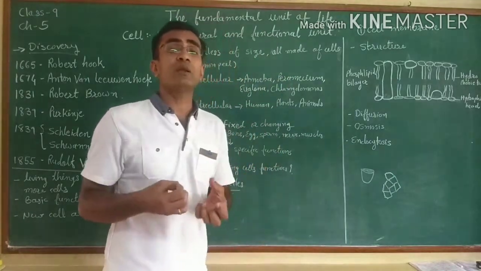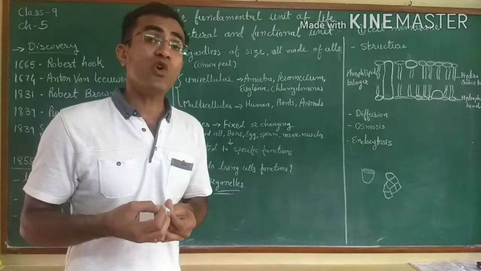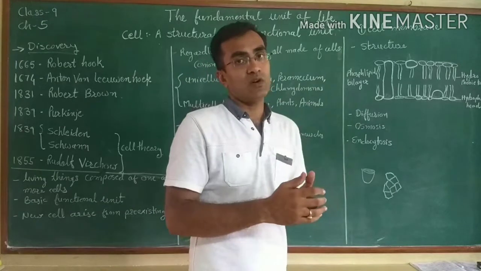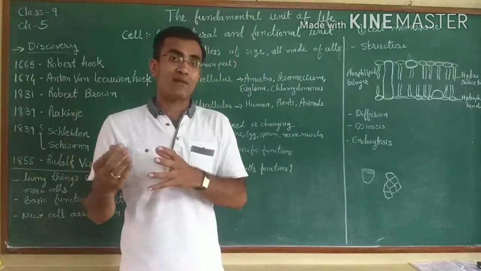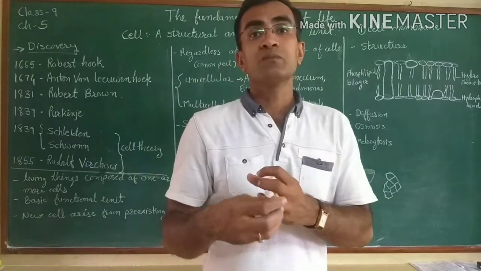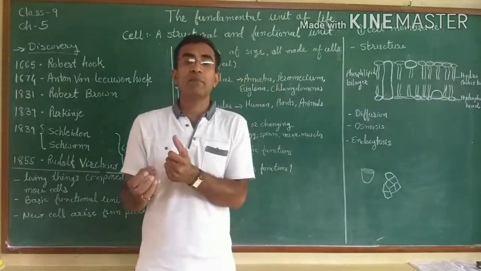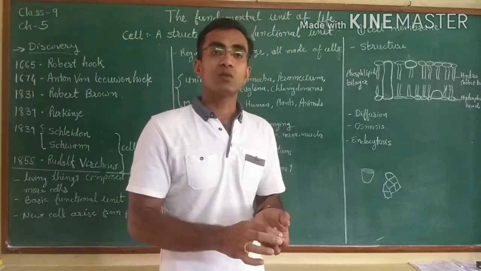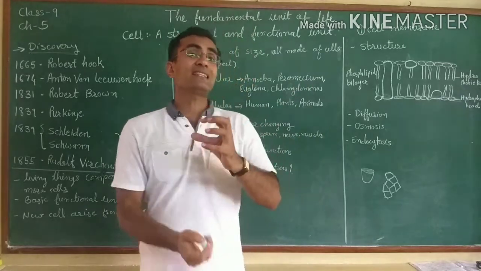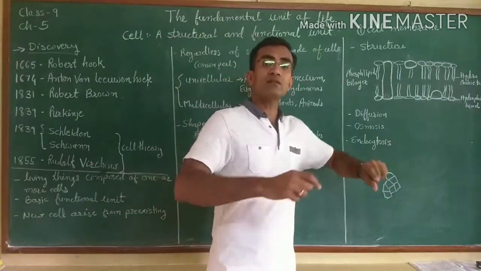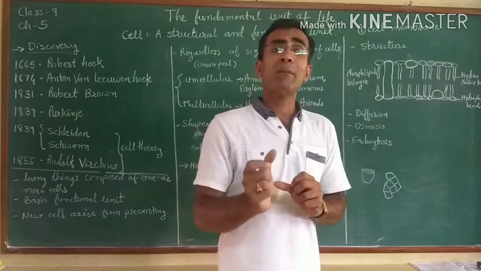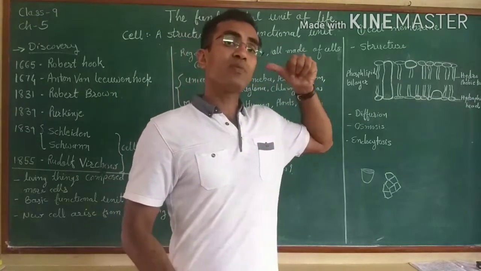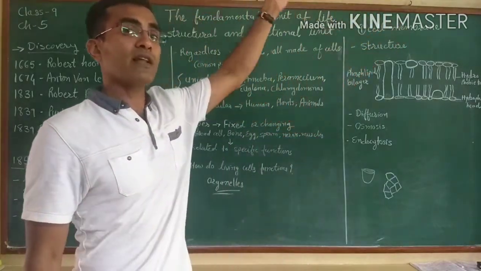Why did he give such a name, cell? Cells were the small rooms where monks do their prayers. Those were called cells at that time. And the cells in jails, when somebody got imprisonment, the king kept them in the cells. Those are small rooms, and he observed a structure like small boxes inside the microscope. That is why he gave the name cells, and from there the word cell has been in existence till today.